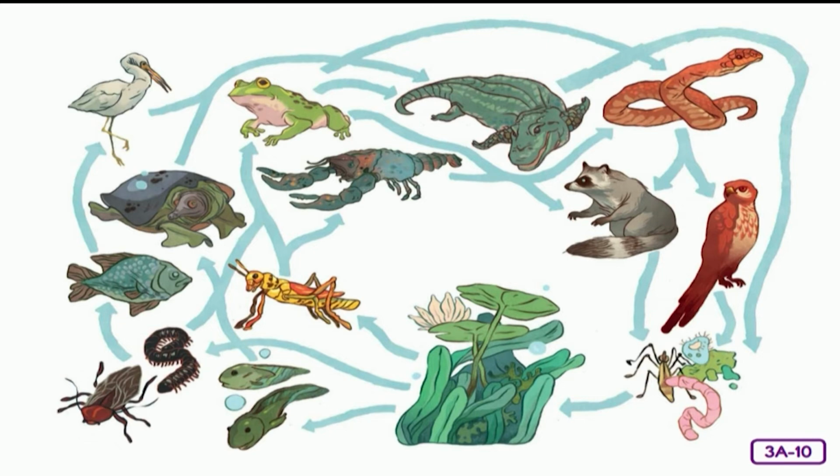The grasshopper could eat the plants. Then the crayfish could eat the grasshopper. Then the snake could eat the crayfish. And then that raccoon could eat the snake.